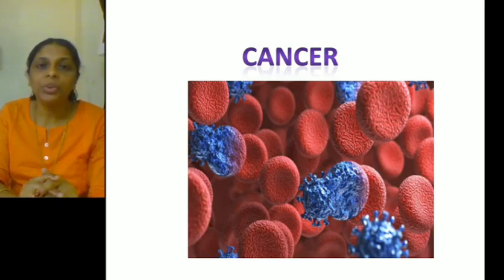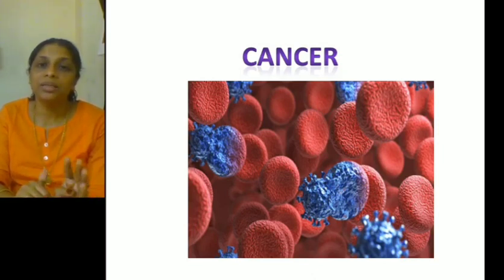Now, in order to understand what cancer is, we should know a little bit about cell division. In the last year, you have studied cell division. There are two types of cell division. One is mitosis and the other one is meiosis.